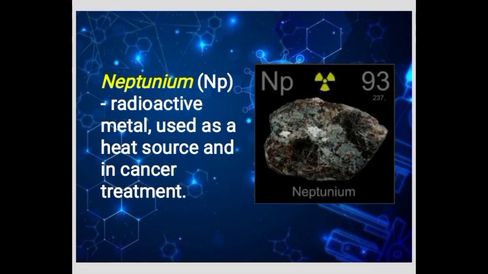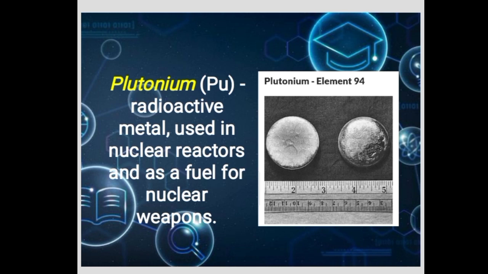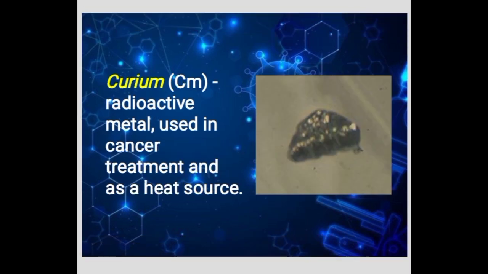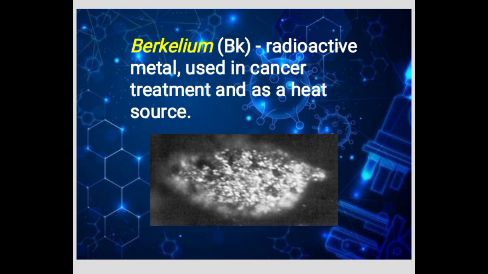Neptunium, radioactive metal used as a heat source and in cancer treatment. Plutonium, radioactive metal used in nuclear reactors and as a fuel for nuclear weapon. Curium, radioactive metal used in cancer treatment and as a heat source. Berkelium, radioactive metal used in cancer treatment and as a heat source.